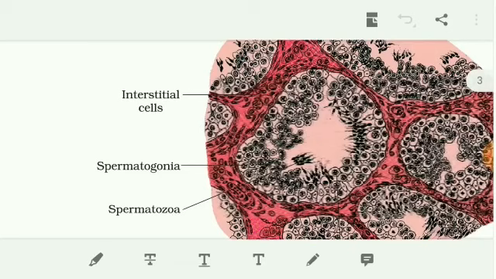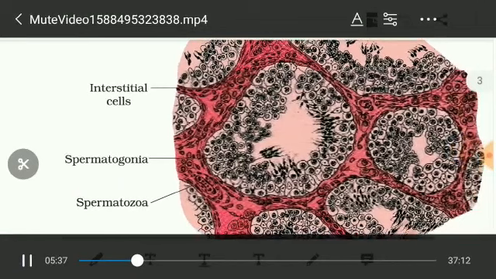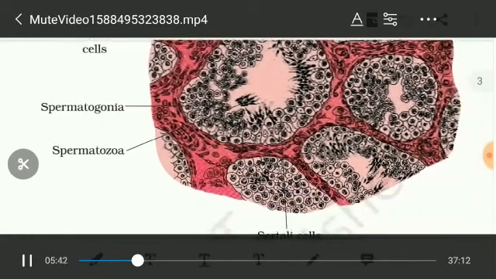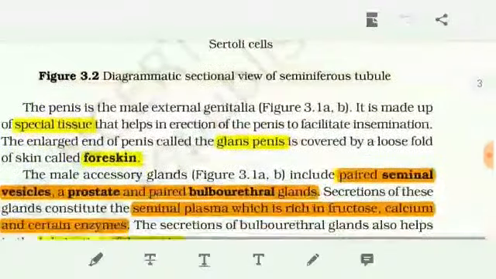And the interstitial cells, in the pink color, are in the interstitial space. The interstitial cells are nothing but Leydig cells, which produce hormones as well as some immunological substances. Okay. In between the spermatogonia some Sertoli cells are also present. The Sertoli cells provide nutrition. The diagram explains the structure of the seminiferous tubules. The Sertoli cells are also present.